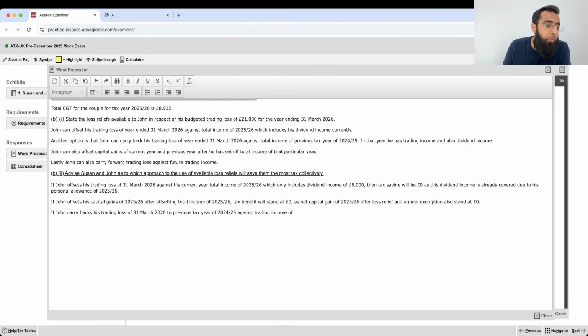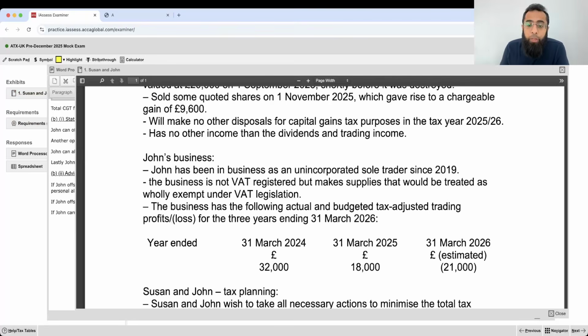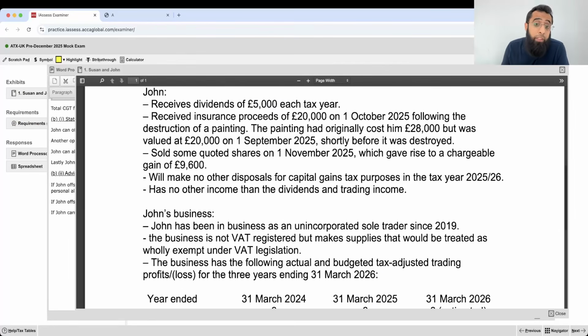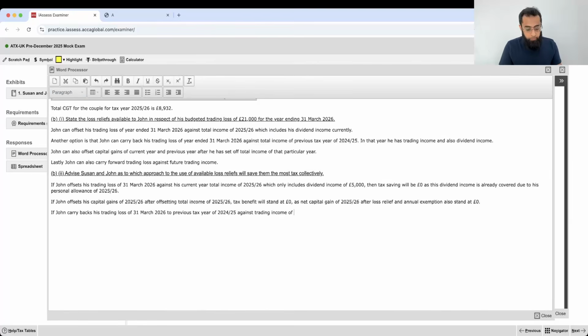What's the trading income if you check it? The trading income is 18,000 pounds, and dividend is every year he gets a dividend of 5,000 pounds. Against trading income of 18,000 pounds and dividend income of 5,000 pounds, then obviously he can generate a tax saving.